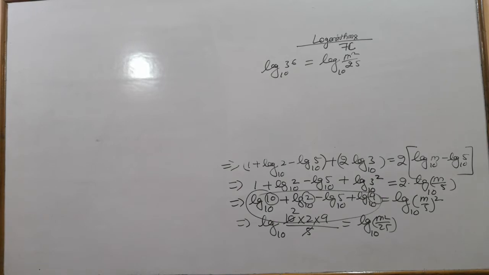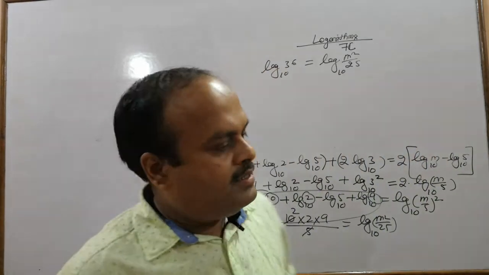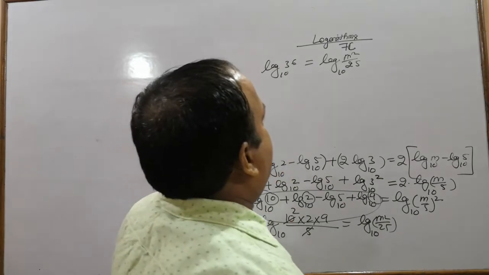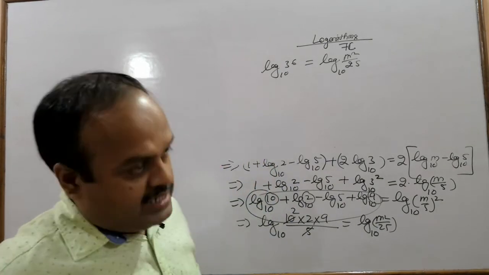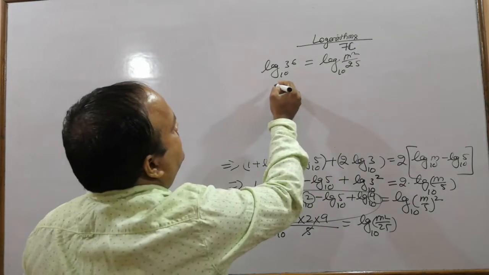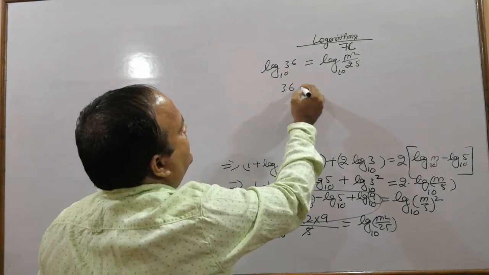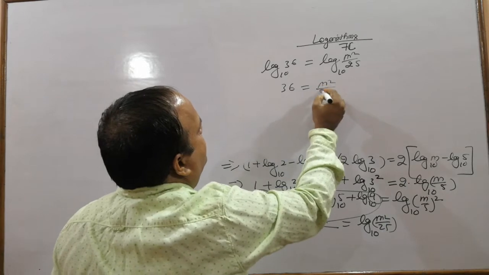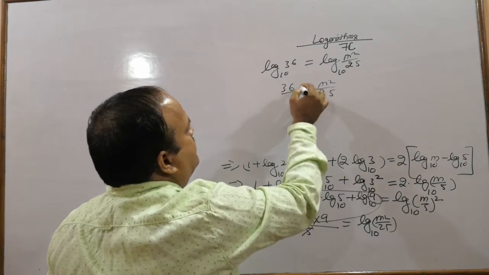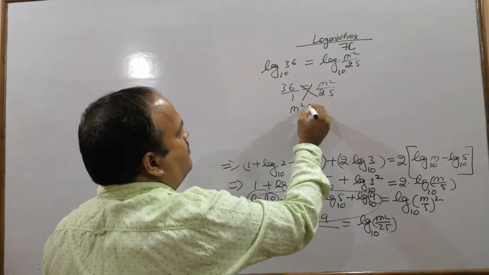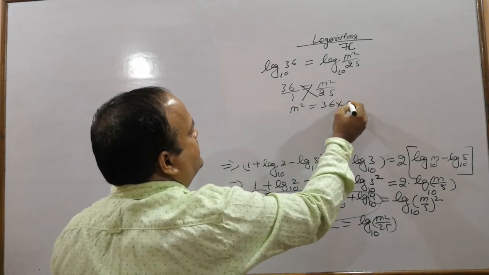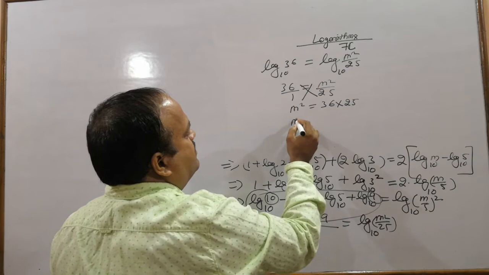Now what we do? We will remove the log from both the sides. Let us remove. We get 36 equals to m square upon 25. On doing the cross multiplication, we get the value of m square as 36 into 25.